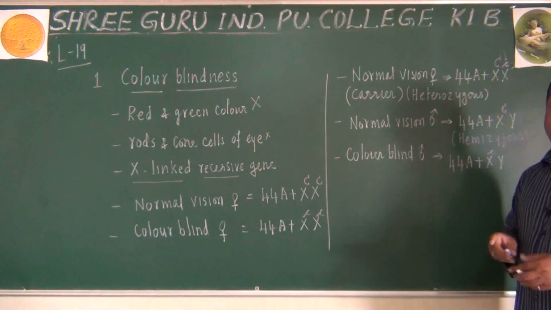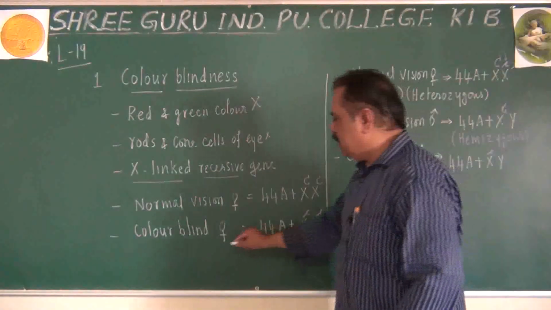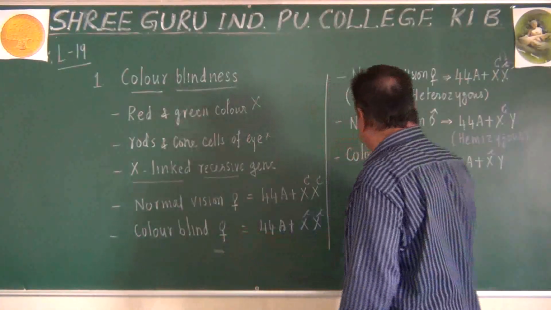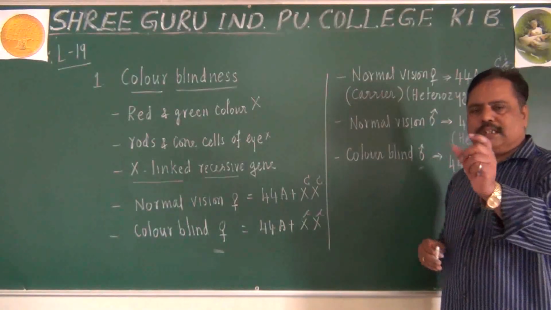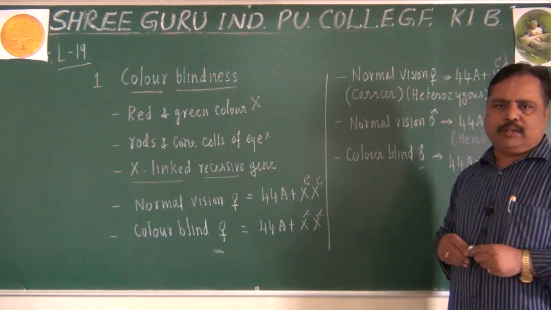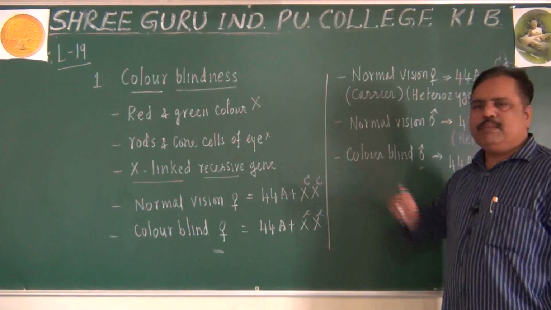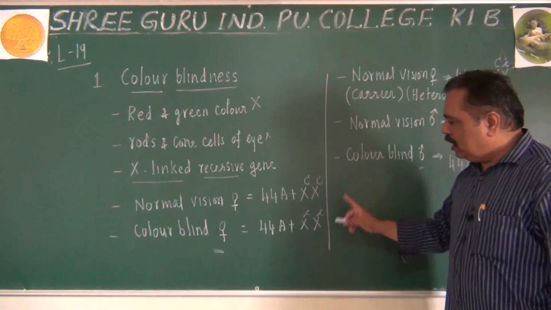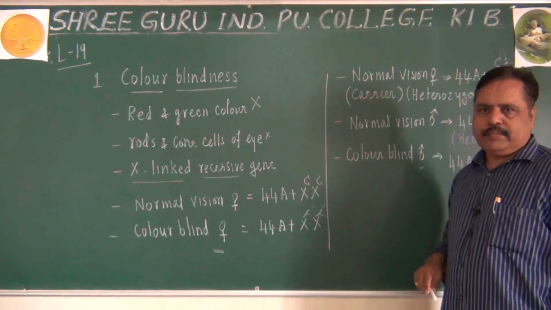Dear students, try to understand the difference between a colorblind female and a colorblind male. You try to get this point. This is a principle of inheritance we are going to read here. A female will become colorblind only when she has 2 small c in her.